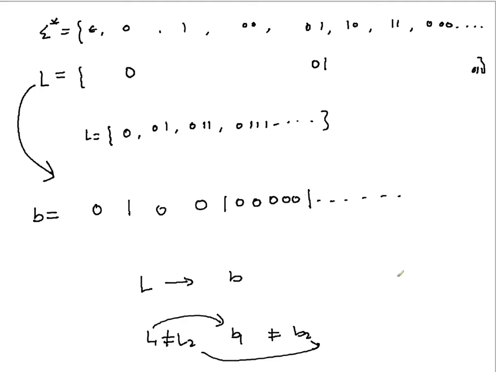So let's take the set B, which contains all possible infinite length binary numbers. B is a set of all possible infinite length binary numbers, not finite length. Now this B, we're going to prove that this B is actually uncountable.